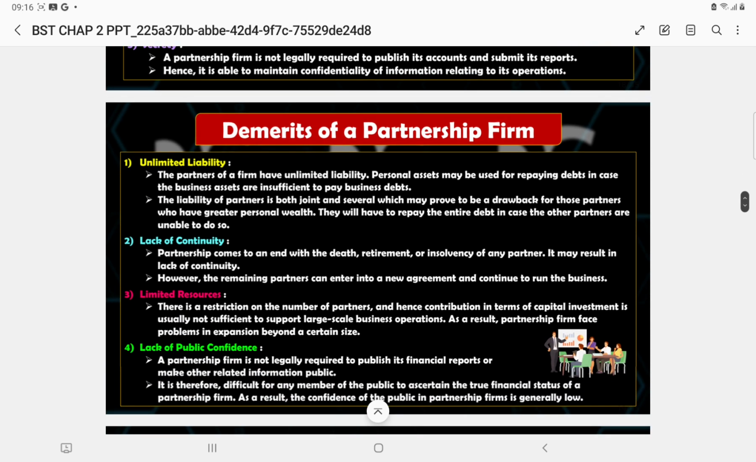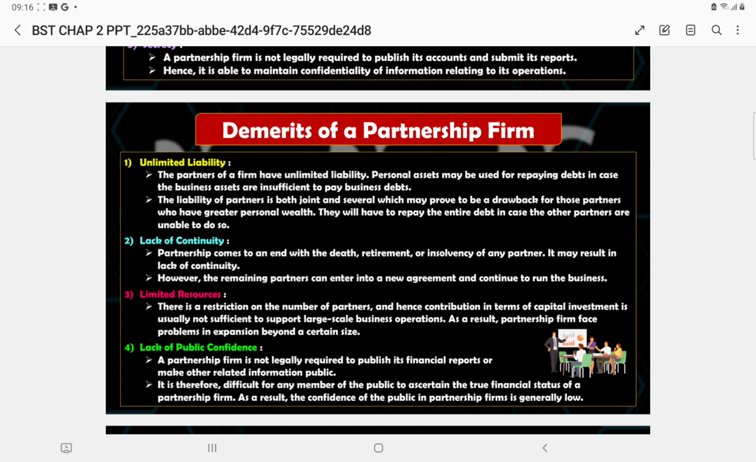But there are again certain demerits of the partnership. Number one, unlimited liability. They have to bear up to the limitation is not there, unlimited is there, and they have joint liability also. If one of the partners is not able to pay, then the other has to pay for him. Later on he can recover. Lack of continuity in certain cases such as death, retirement or insolvency.